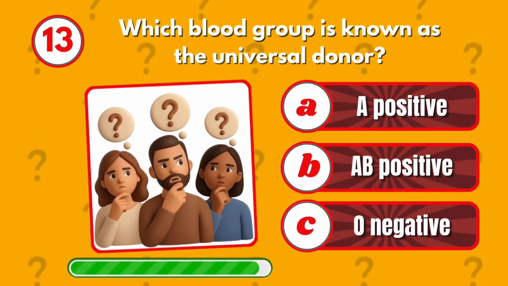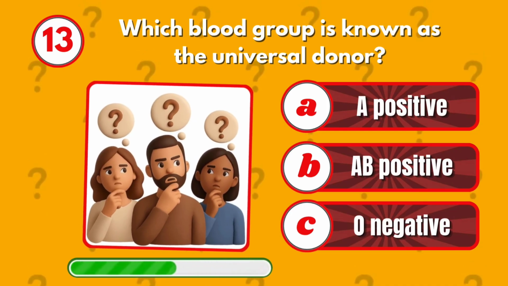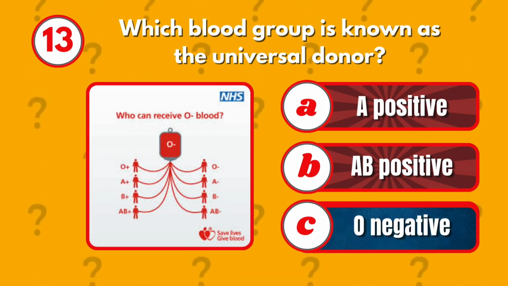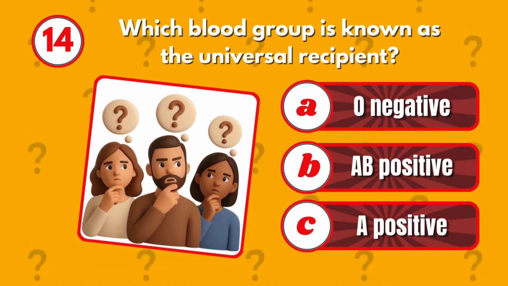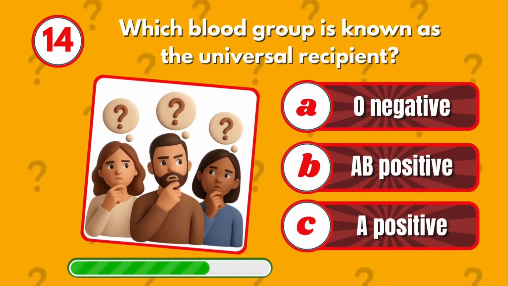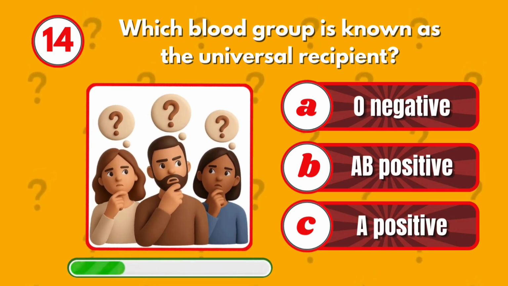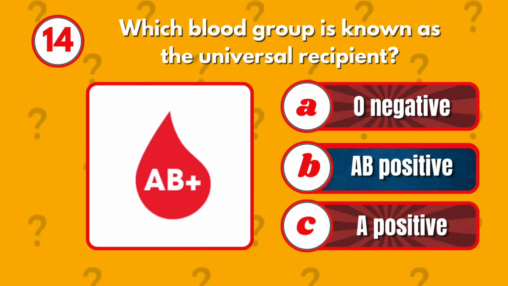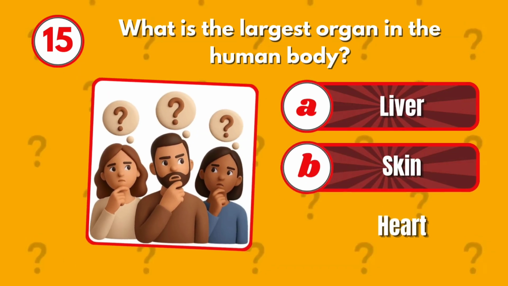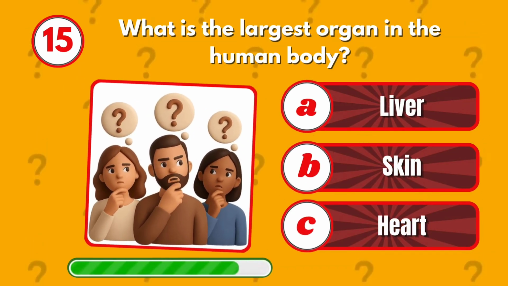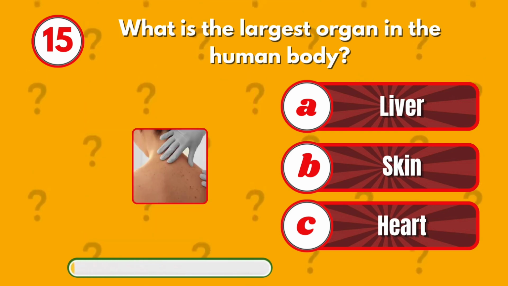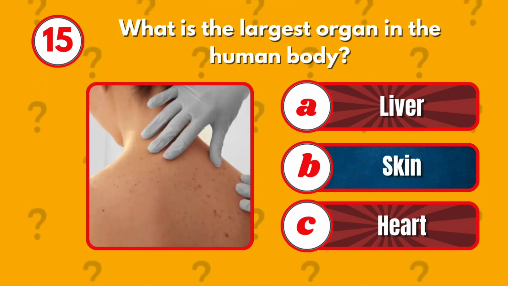Which blood group is known as the universal donor? O negative. Which blood group is known as the universal recipient? AB positive. What is the largest organ in the human body? Skin.